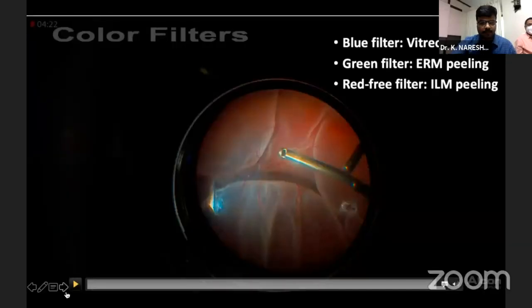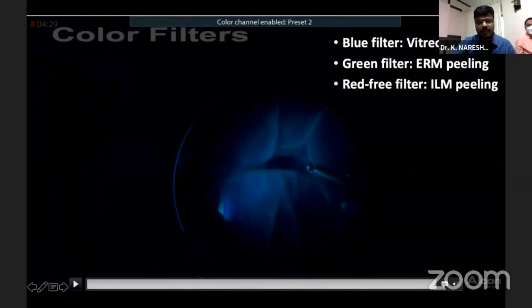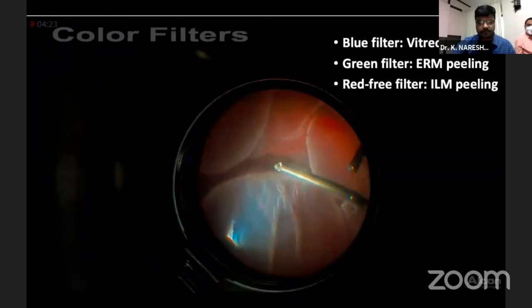There are a number of filters available which we can use. A blue filter can be used to cut vitreous. A green filter can be used to do ELM peeling, and red free for ILM peeling.